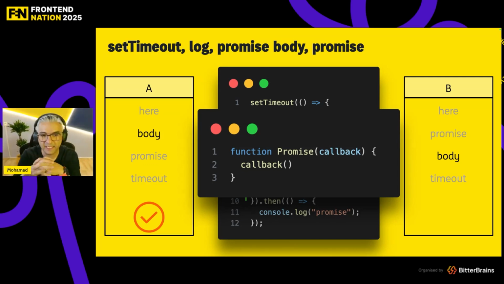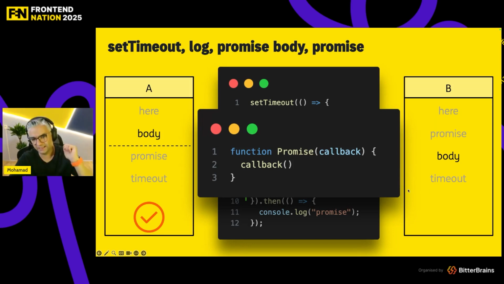So it means that here and body are going to run in one cycle of the event loop. Here, body, and then render happen. Then it's going to pick the promise, then timeout, because of the priority, as you know. Just keep in mind that when you put something in the constructor of a promise, it's not going to happen in a separate thread, and it's not doing something in parallel.